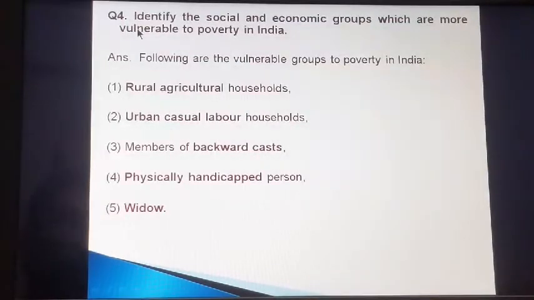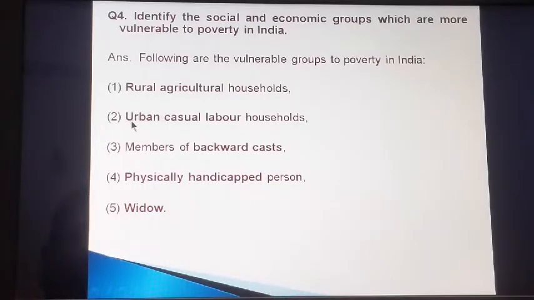Now we move on to the fourth question. The fourth question is, identify the social and economic groups which are more vulnerable to poverty in India. So the answer is, following are the vulnerable groups to poverty in India. Number 1, rural agricultural households.